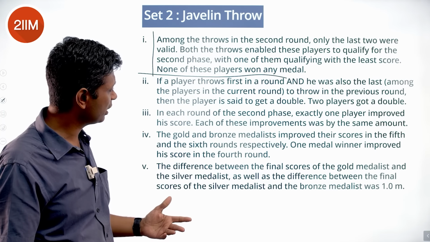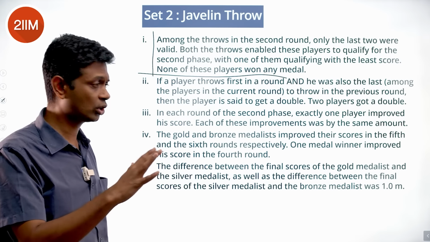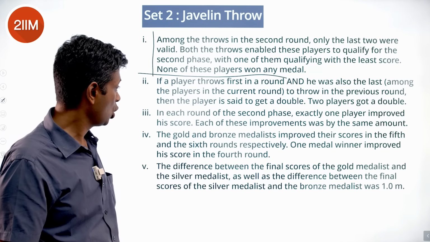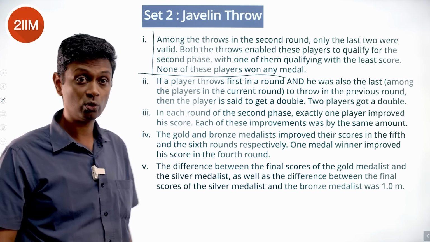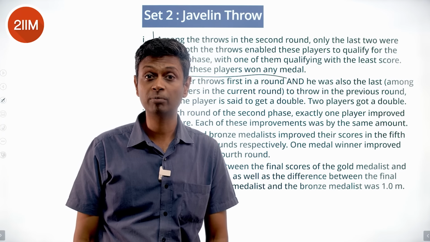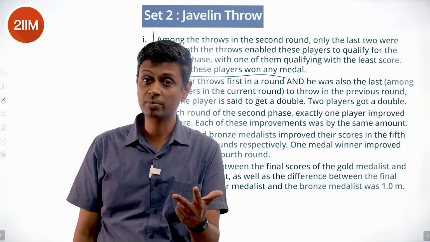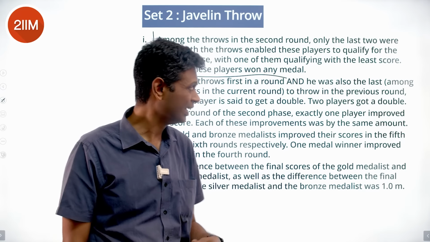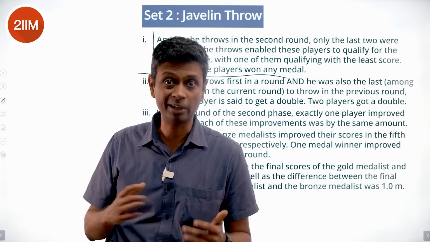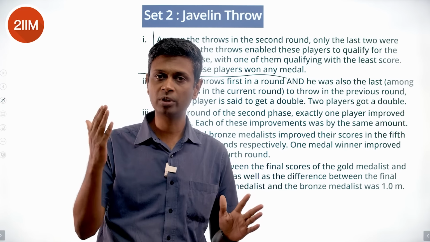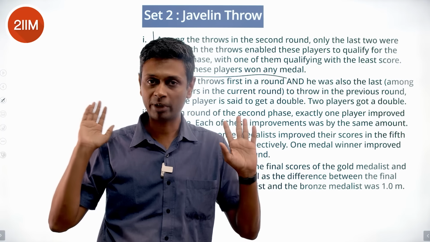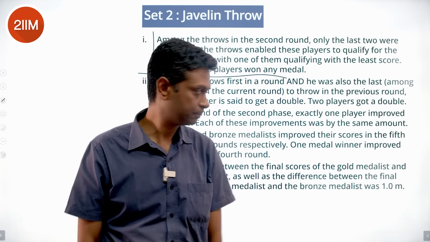The gold and bronze medalists improved their scores in the 5th and 6th rounds respectively. 1 medal winner improved his score in the 4th round. Gold and bronze medalists in 5th and 6th round. So anyone who improved has got a medal. If you're showing some improvement in rounds 4, 5, 6, you're a medal winner. Only medal winners have improved there.